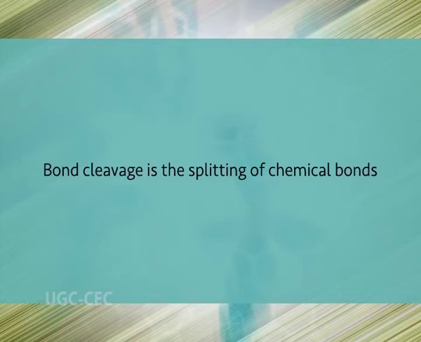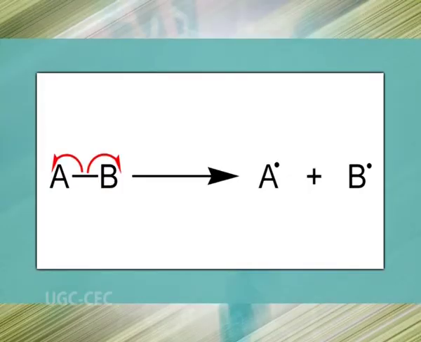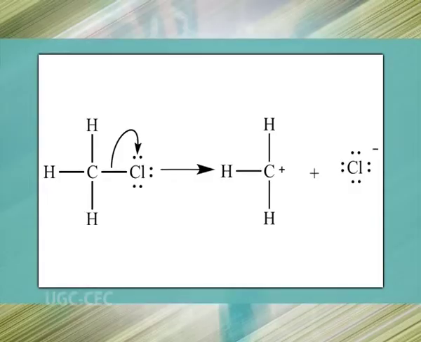Bond cleavage is the splitting of chemical bonds. In general, there are two classifications for bond cleavage, homolytic and heterolytic, depending on the nature of the process. In homolytic cleavage or homolysis, the two electrons in a cleaved covalent bond are divided equally between the products. This process is known as radical fission. In heterolytic cleavage or heterolysis, the bond breaks in such a fashion that the originally shared pair of electrons remains with one of the fragments. This process is also known as ionic fission.